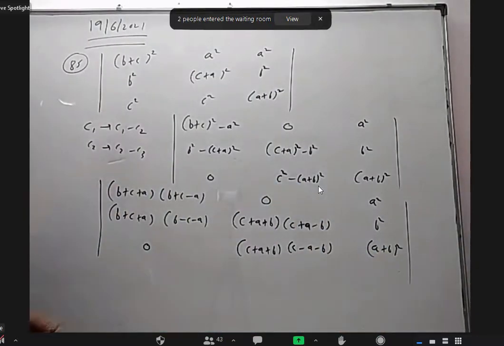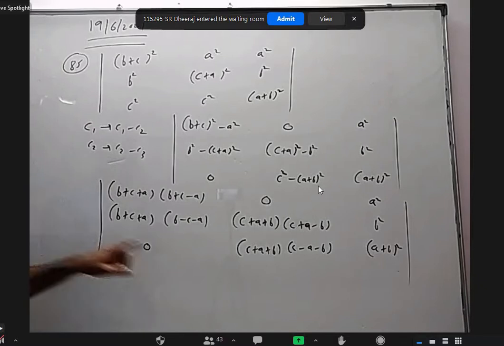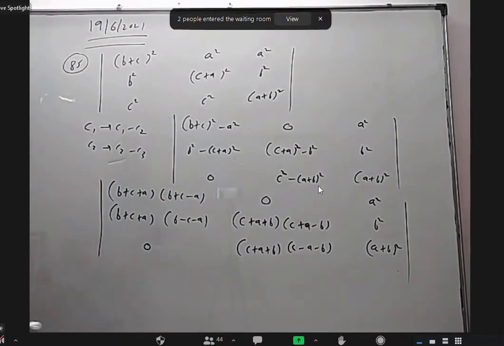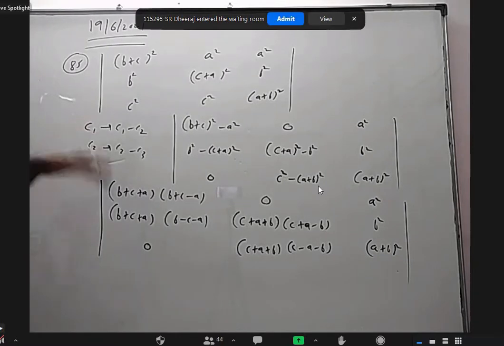Now we can see we have a plus b plus c here. I can take common here, I can take common here. Okay, please copy up to here, then we will see.